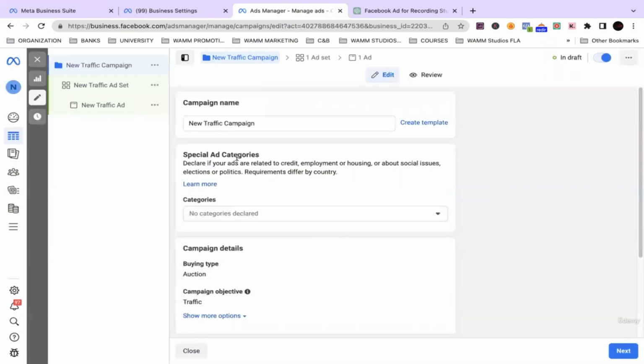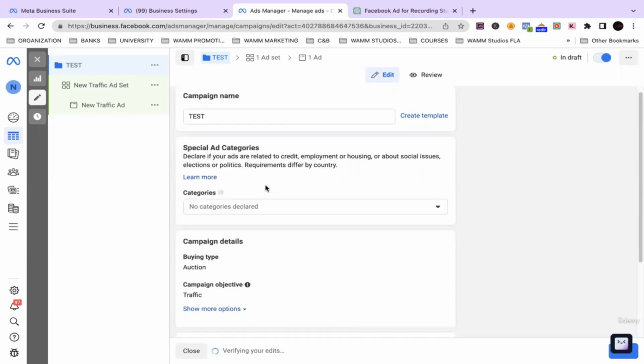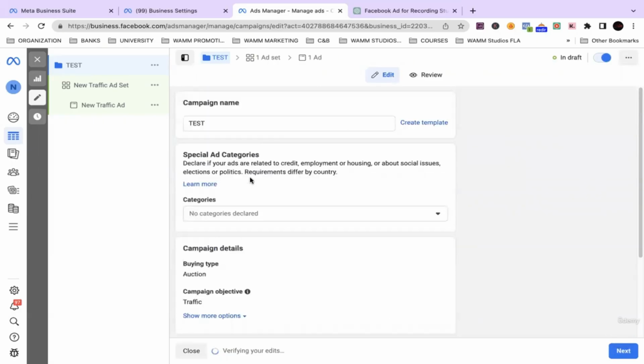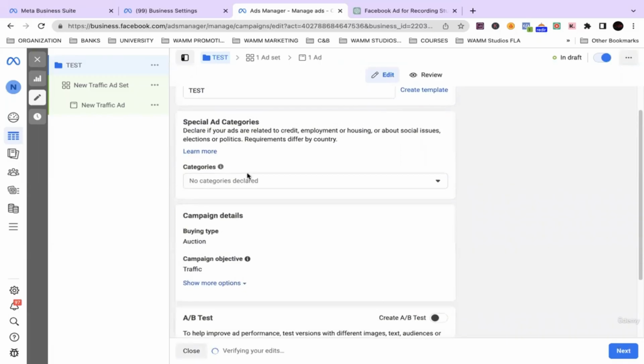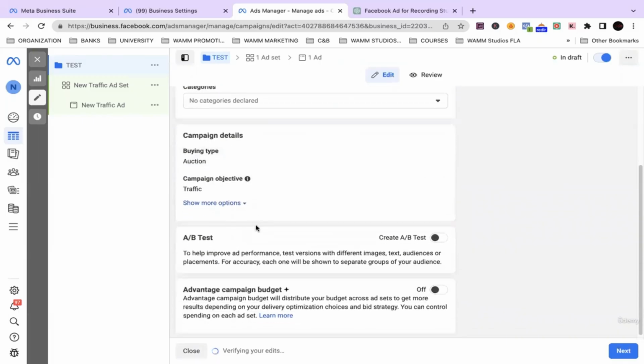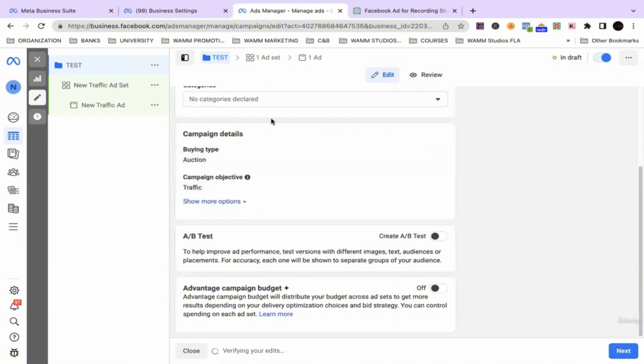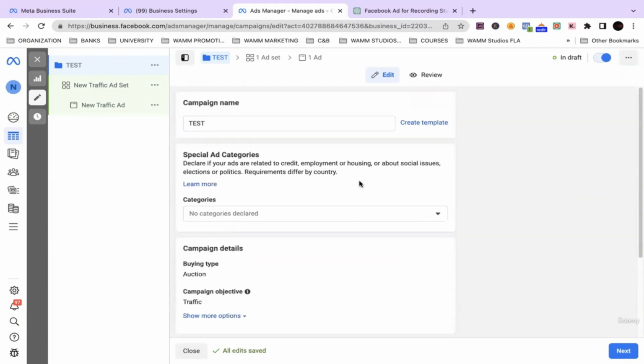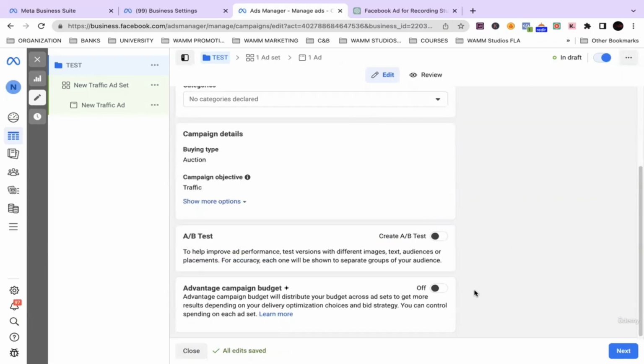All right, for the campaign name, we're just going to put test. We'll skip past the special ads category, since it's not a special ad category. Campaign details, we'll leave that alone. A/B testing, leave that alone. Advantage campaign budget, we'll leave that alone as well. We don't need to do anything with those for this type of campaign, a basic business campaign.